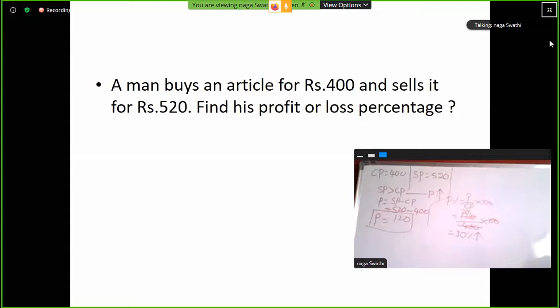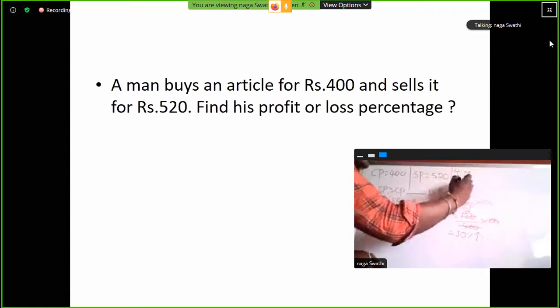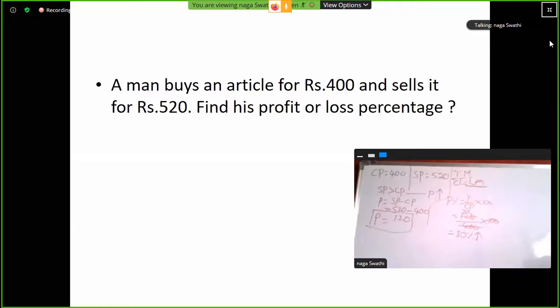So this is the traditional method, or childhood method. Here we will try without using any formula.